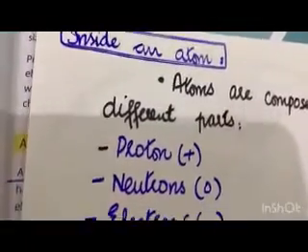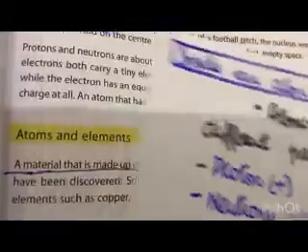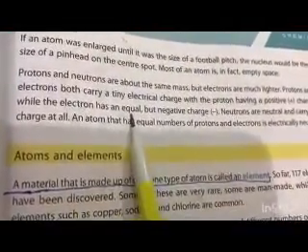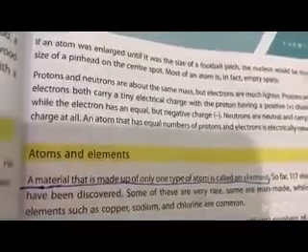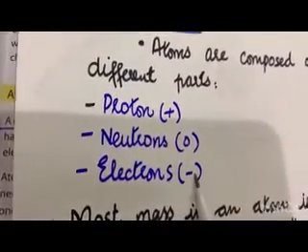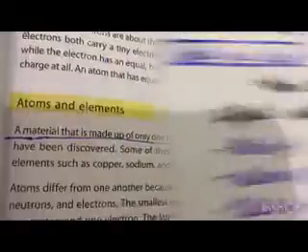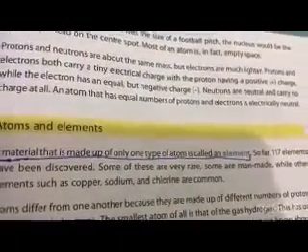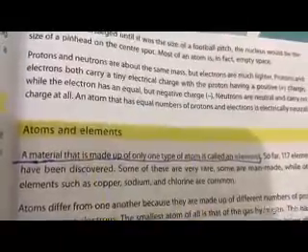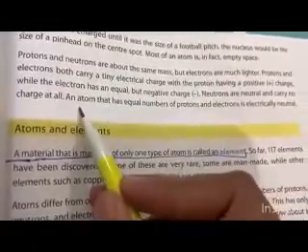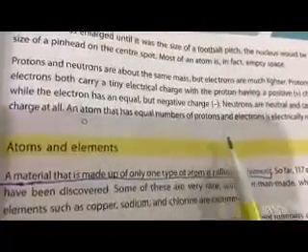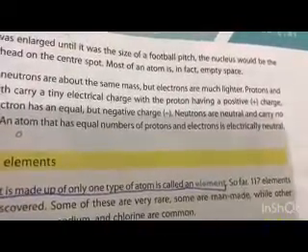If you see in the lecture, the proton has a positive charge, while the electron has an equal but negative charge. If you see in the lecture again, electrons have a negative charge and neutrons are neutral, and they carry no charge at all. So that's why we mark the sign as 0. An atom that has an equal number of protons and electrons is electrically neutral.